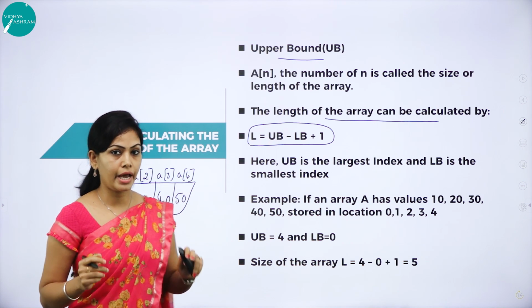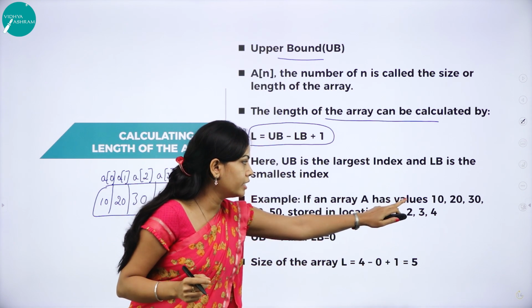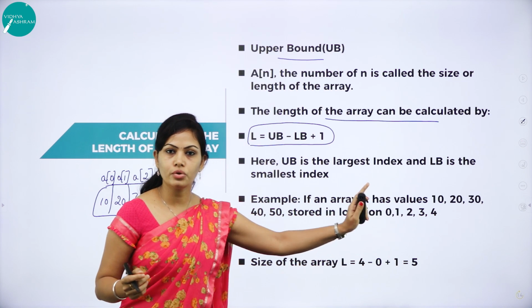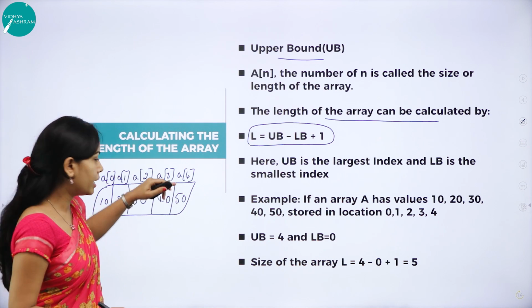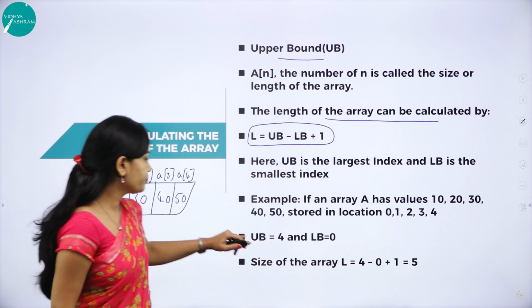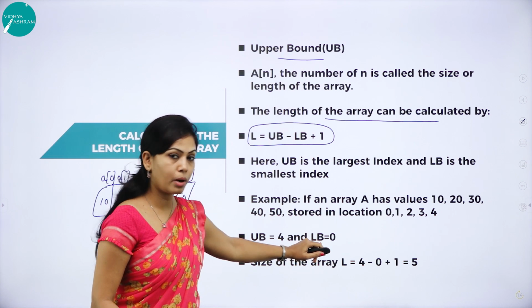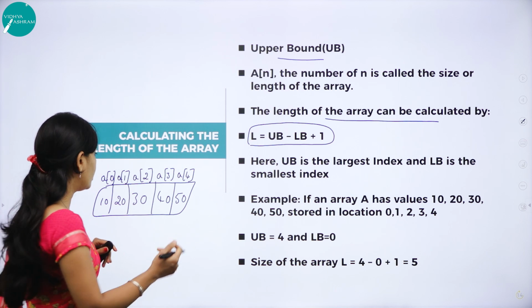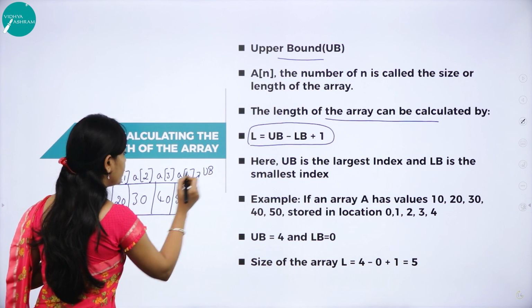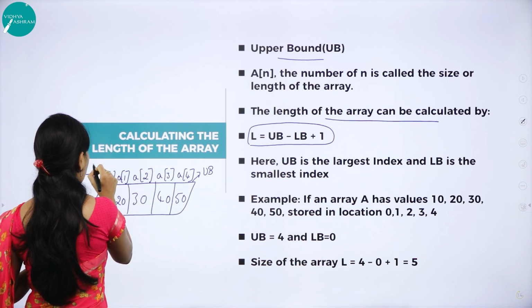So here we have 5 elements, that is 10, 20, 30, 40, 50 stored in the memory locations 0 to 4. So this is the location of these elements. And here upper bound and lower bound. How to find the upper bound and lower bound? This is called the upper bound and this is called the lower bound.